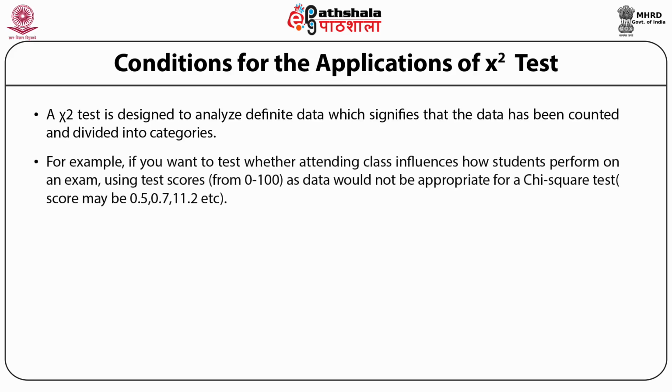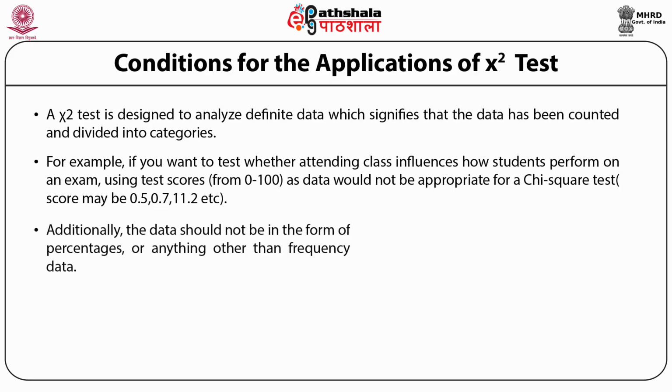For example, if you want to test whether attending class influences how students perform in an exam using the test scores from 0 to 100, that data would not be appropriate for a chi-square test. Why? Because the scores may be 0.5, 0.7, it can be 11.2, it can be anything. However, arranging the students into the categories of pass and fail would qualify for a chi-square test.